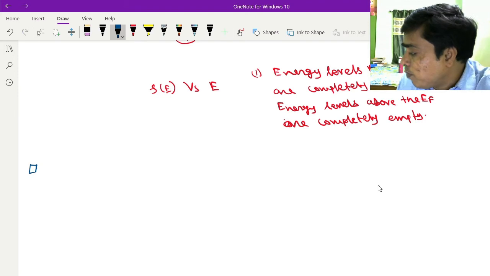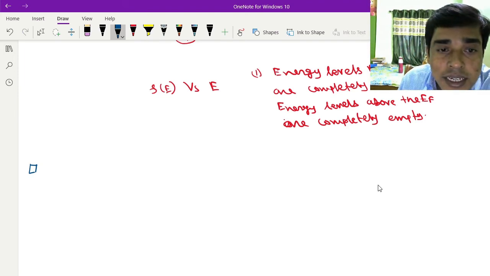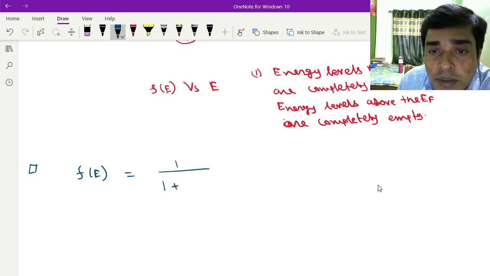How to prove this? Here you see that the Fermi-Dirac function is given by F(E) = 1 / (1 + e^((E - EF)/kT)).